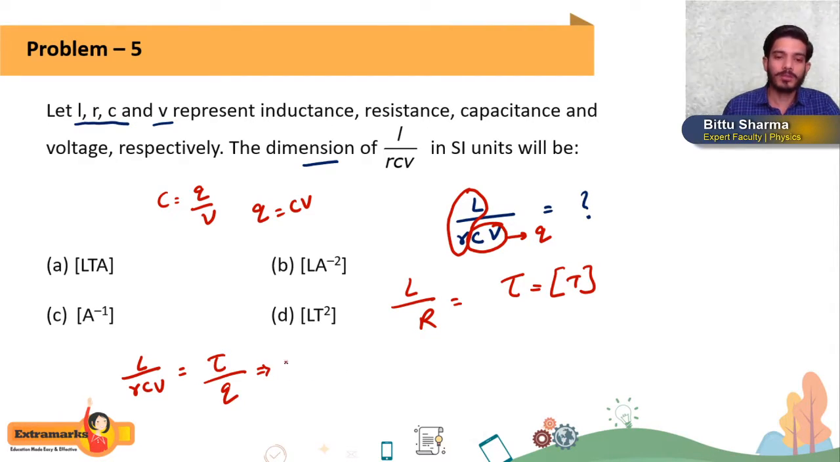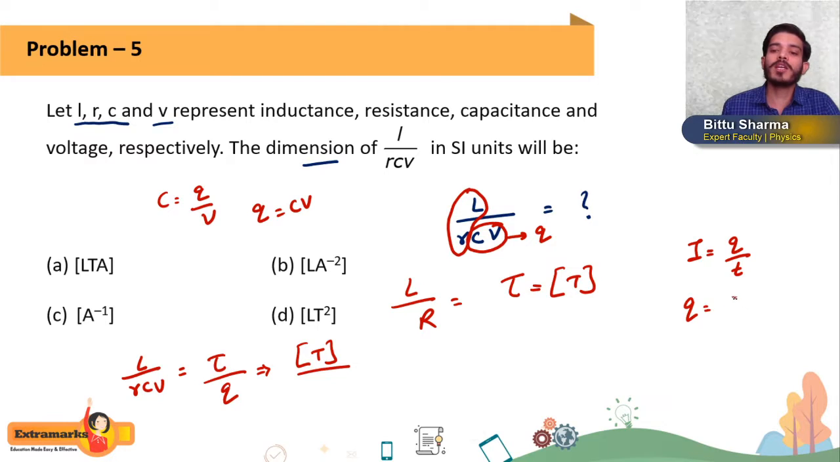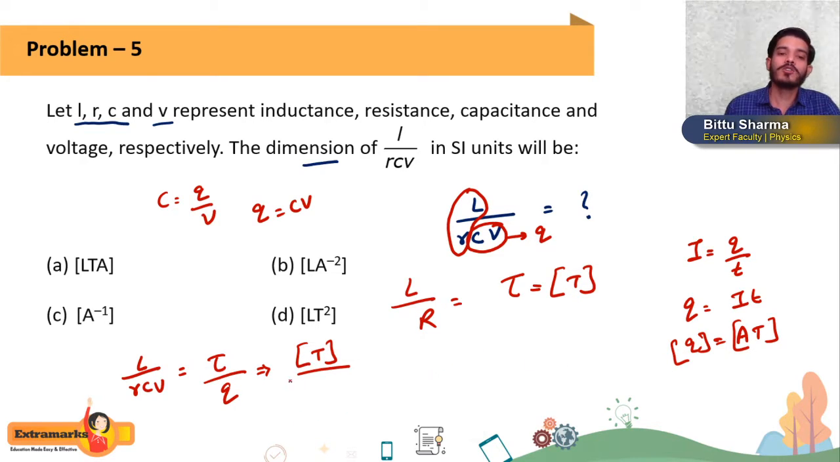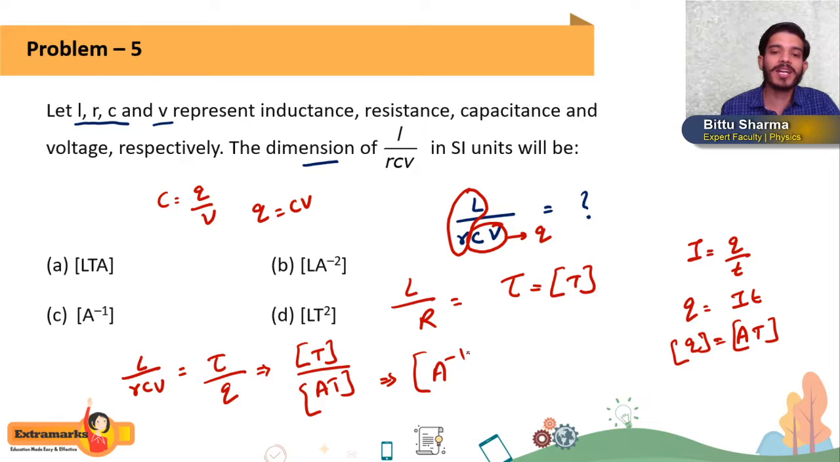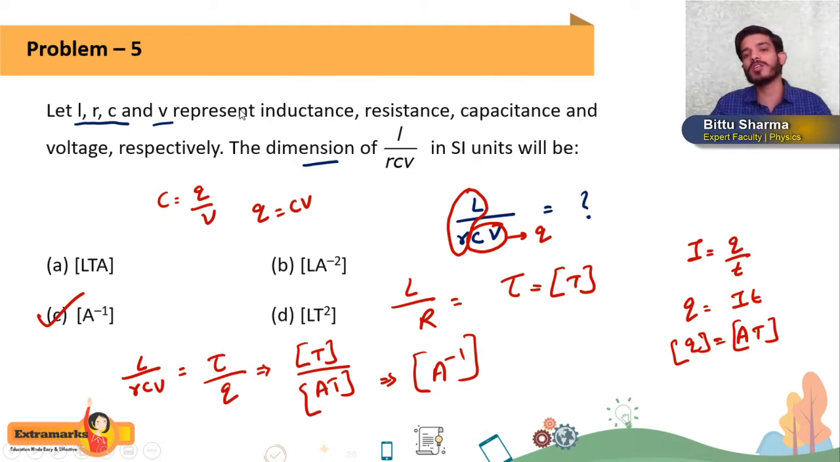Okay. Now the dimension of tau is, students, T only. And for the dimension of charge, we know that electric current I is equal to Q by T, the rate of flow of charge. So from here Q you can write as IT, and I is A, time is T. So the dimension of Q is equal to AT. So T and T will get cancelled, and the dimension of L by RCV, how much are we getting? We are getting A to the power minus 1. Option C will be the correct answer for this question.